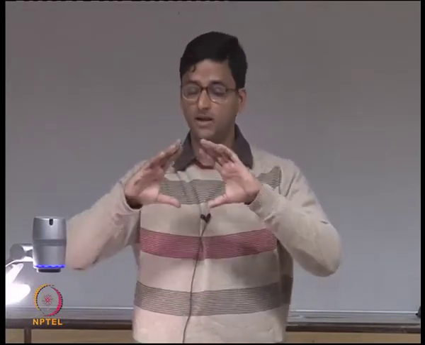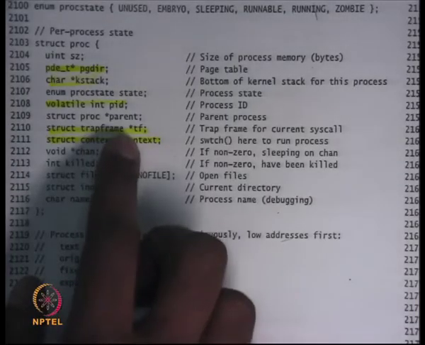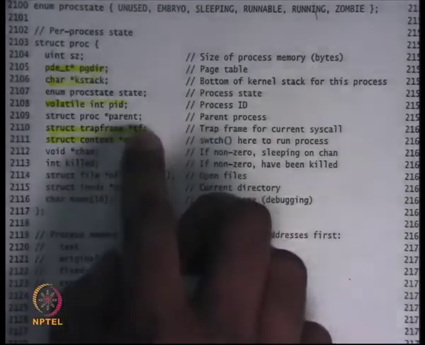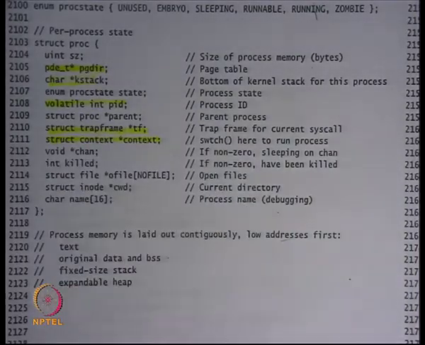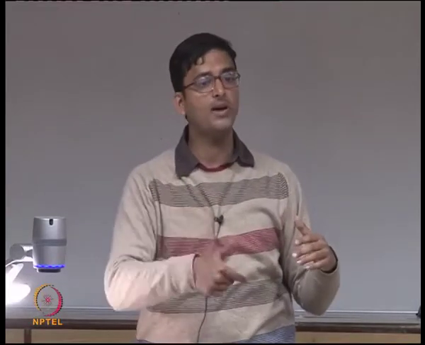It's not valid if the process is currently running in the user space, then TF is not valid. If the process is currently running in the kernel space, then TF is still valid, right? But for any process that's not running, so any saved process or any suspended process, TF will always be valid, right? Because for the suspended process, in fact, both TF and context will be valid. As we said, any suspended process's kernel stack should look exactly like what we drew earlier, and so it should have a context pointer and a TF trap frame pointer.